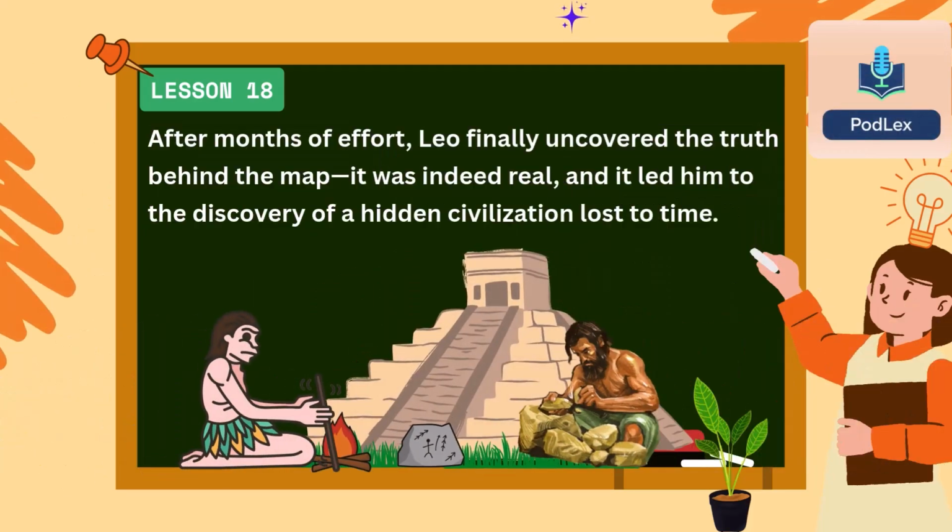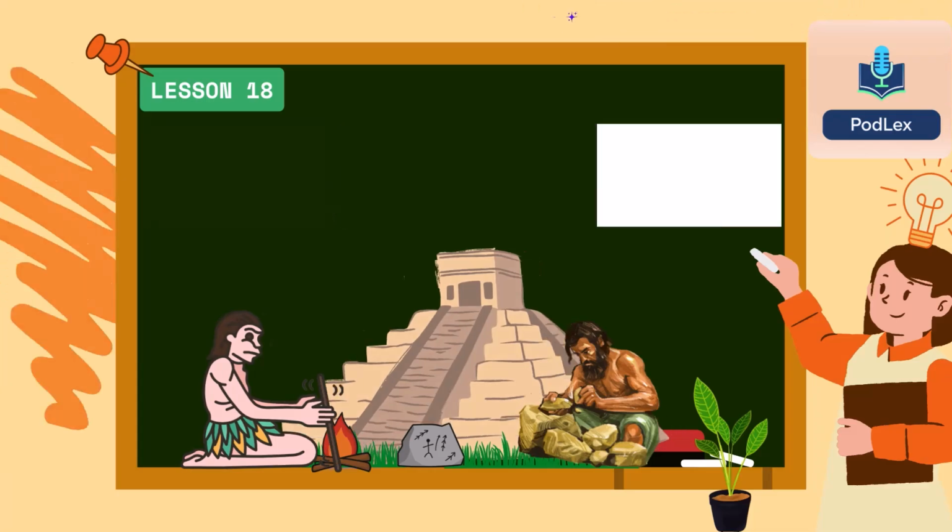After months of effort, Leo finally uncovered the truth behind the map. It was indeed real, and it led him to the discovery of a hidden civilization lost to time.